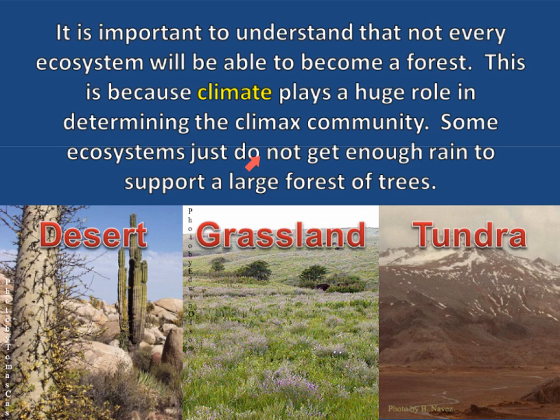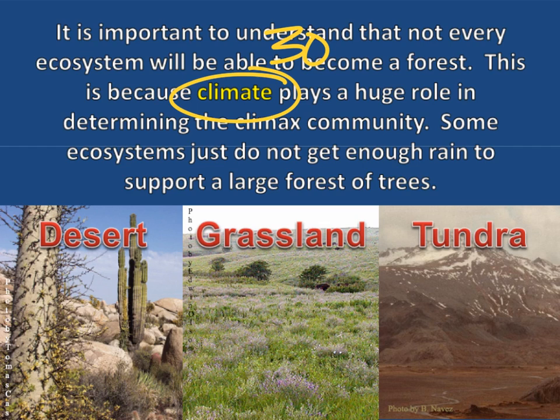Some ecosystems just do not get enough rain to support a large forest of trees, just like desert, grassland. Notice grassland has grasses and bushes but no trees because it only gets a little bit of water. As for tundra, it's super cold. So on number 30, what factor plays a role in determining the climax community? That is climate.